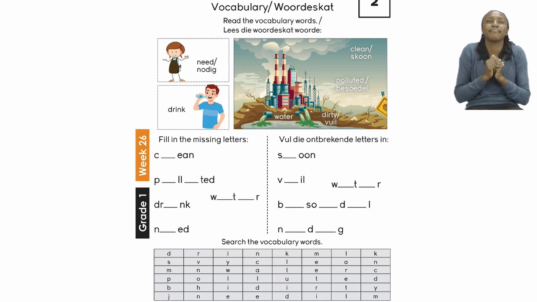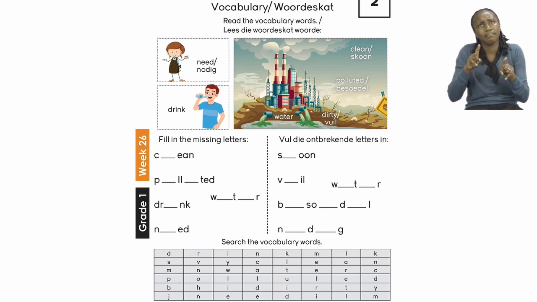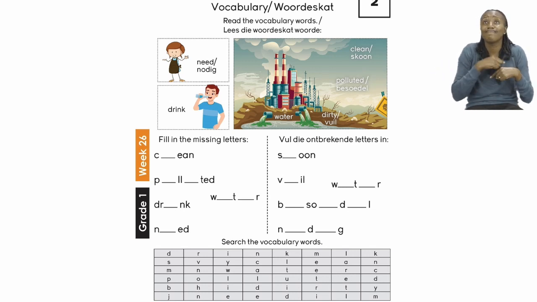The word need is the opposite of the word want. We definitely need clean water and clothes. Then the word drink is an action, to drink anything like water. We have the word clean, which is nice and tidy, and we also have the word dirty, which is the opposite of clean. Then we have the word water, which I'm sure we all know.